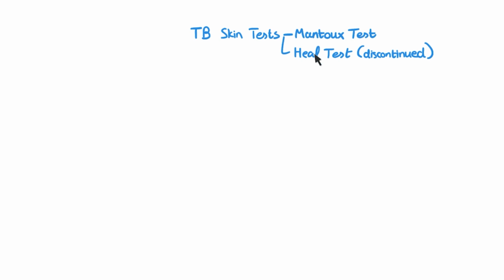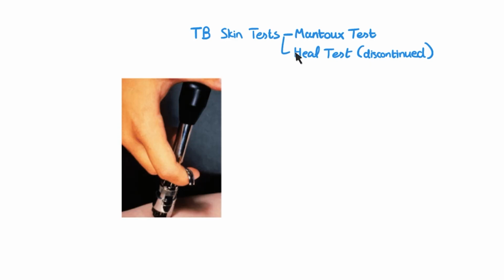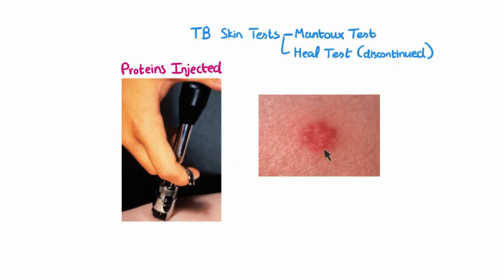Now, when it comes to screening people to see if they've been exposed to TB, one of the ways that this can be done is by using TB skin tests. Examples of this are the MAN2 test and the HEAF test, the latter of which isn't used anymore, but the concept of both of them is pretty much the same. Basically, a small amount of proteins from the bacteria are injected just under the skin, and then you watch to see how the body reacts to it.